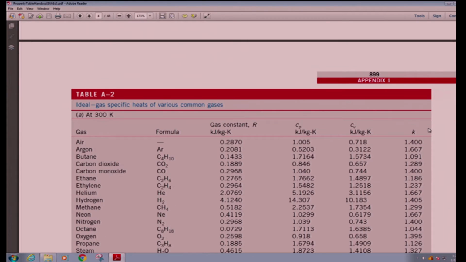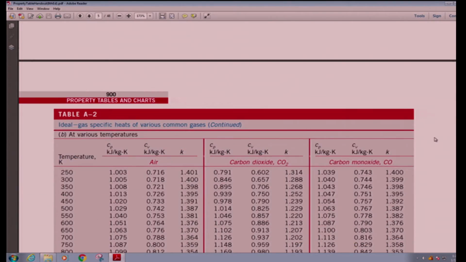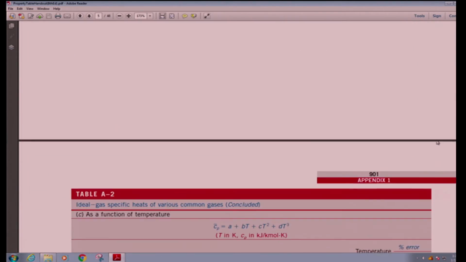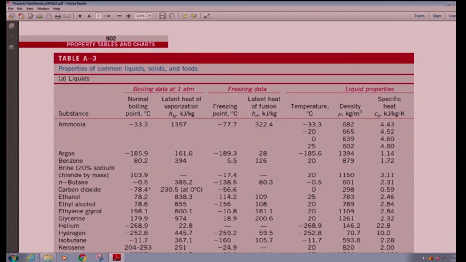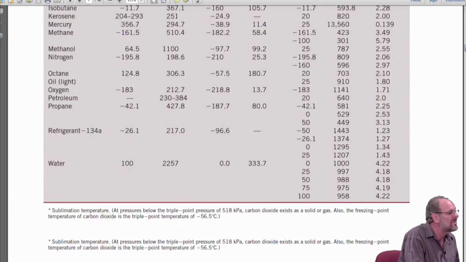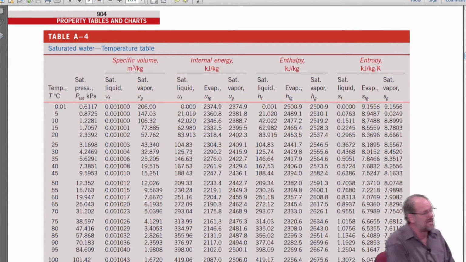If we go on to table A2, we're not ready to talk about gases yet. That's something that we'll talk about next week. So we can just ignore A2 and A3 for the time being. And by the way, there's an A2 part A, an A2 part B, an A2 part C, and the same thing with A3. There's parts A, B, and C. But let's go on to table A4, which is a saturation table for water.